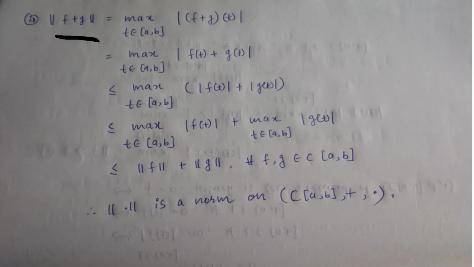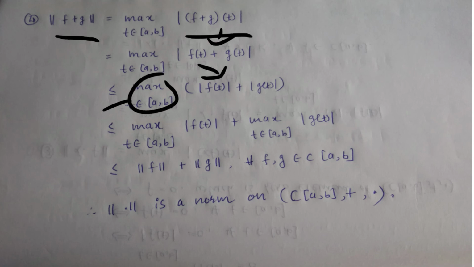So the last property is norm of f plus g. Use the definition of norm, that is maximum of modulus of f plus g of t, with t belonging to closed interval AB. Use here pointwise addition, that is f of t plus g of t, right? Use the property of modulus, so this is less than or equal to modulus of f of t plus modulus of g of t.